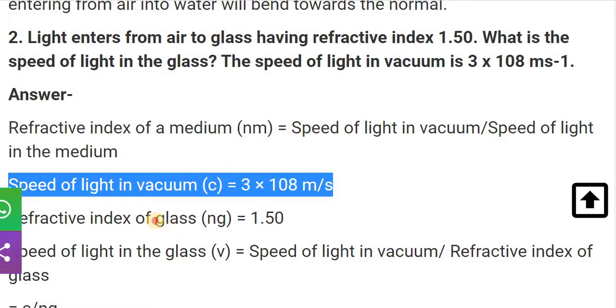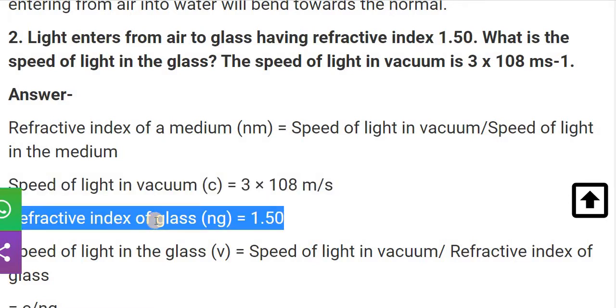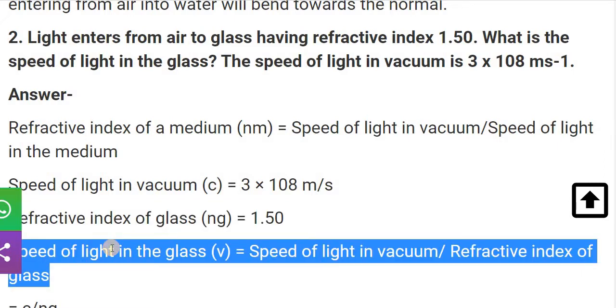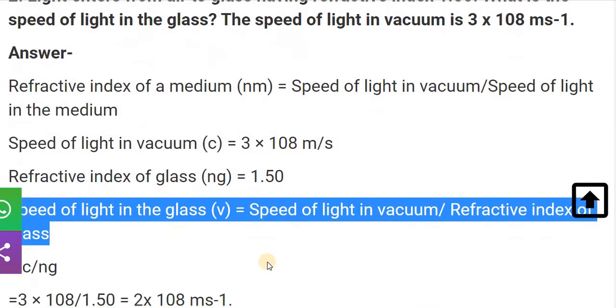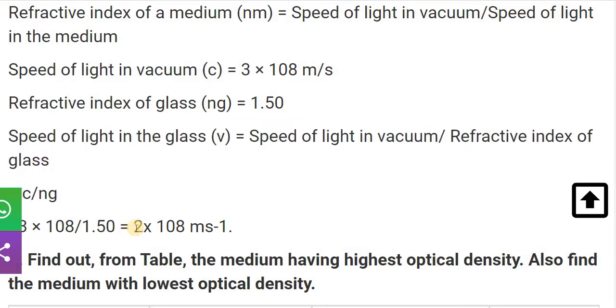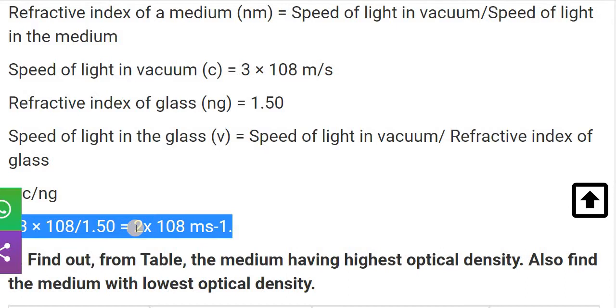The refractive index of glass is also given, 1.50, and the speed of light in glass is equal to the speed of light in vacuum divided by the refractive index of the glass. This formula is made from the first formula. Keeping the values, 3 into 10 raised to 8 divided by 1.50, the answer is 2 into 10 raised to 8 meter per second.